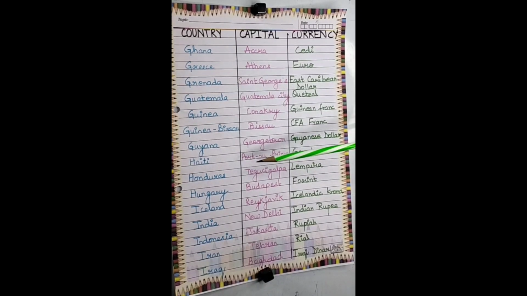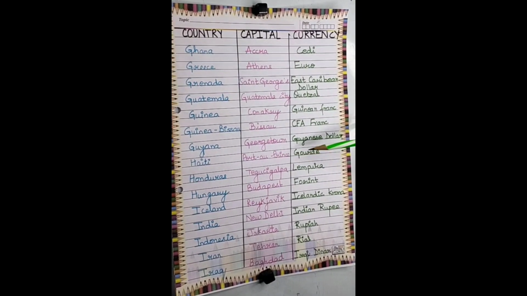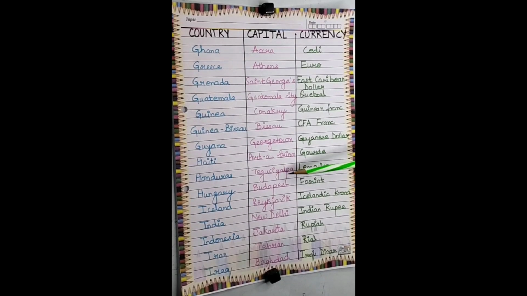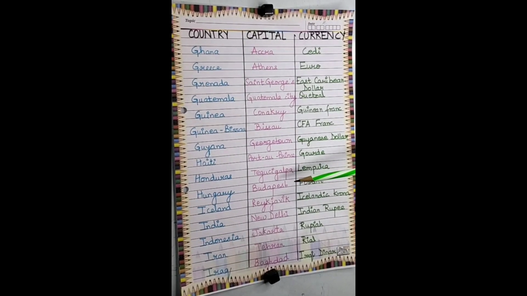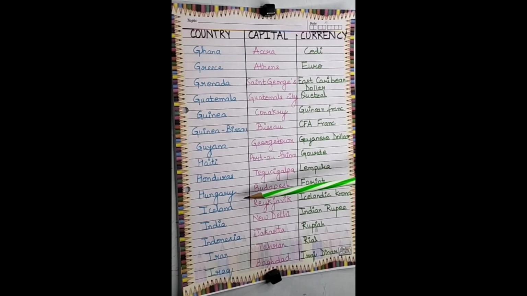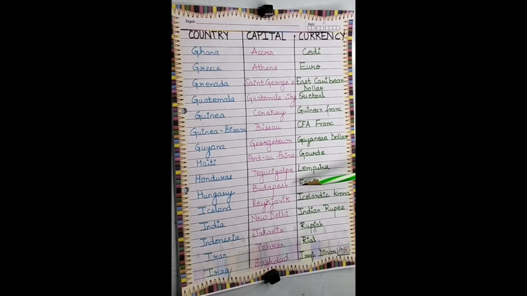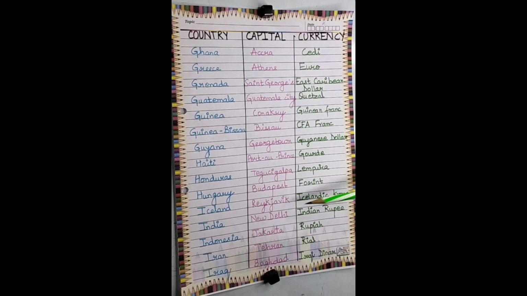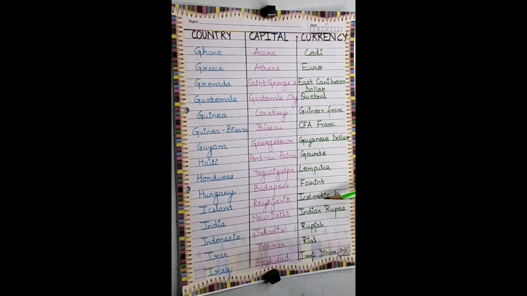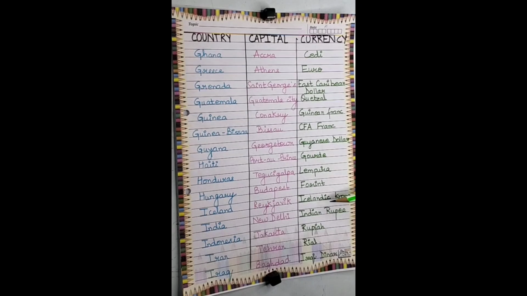Next is Haiti. The capital is Port-au-Prince, and the currency is Gourde. Next is Honduras, and the capital is Tegucigalpa, and the currency is Lempira. Next is Hungary. The capital is Budapest, and the currency is Forint. Next is Iceland. The capital is Reykjavik, and the currency is Icelandic krona.